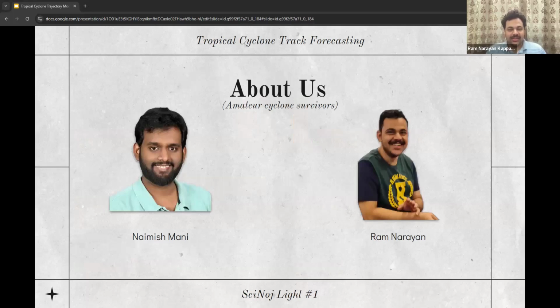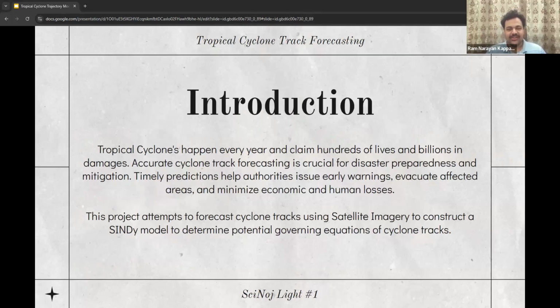Purpose statement. Naimish and I have been surviving cyclones for almost every year up to now in our lives. Both of us live in coastal metro cities, and cyclones are a yearly phenomenon. They wreak havoc, cause a lot of death and destruction wherever they make landfall. They also cause severe damage to property and infrastructure. The roads become flooded. There's no power for days. People living in ground floors have water enter into their homes. We use satellite imagery and the SINDy model to track cyclone trajectories so that we can keep people informed and help them mitigate the damage that might arise.